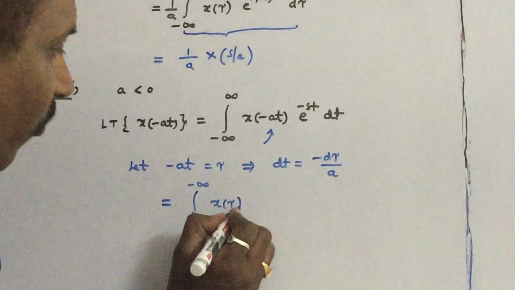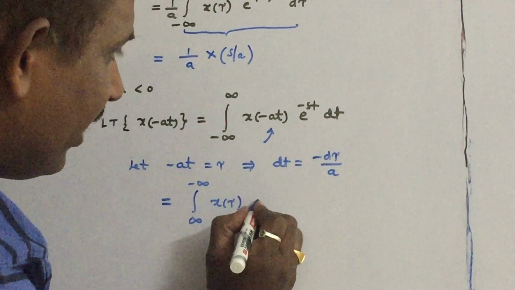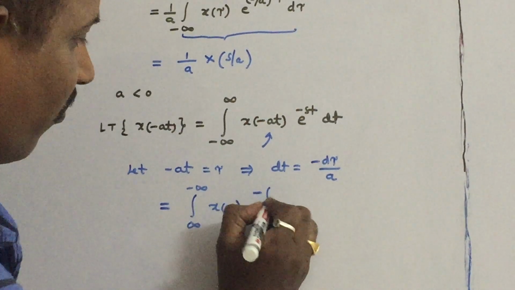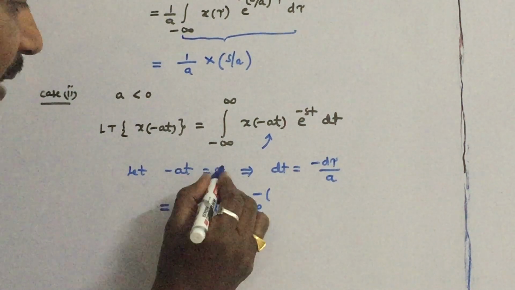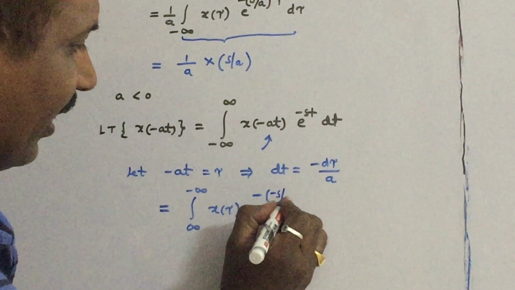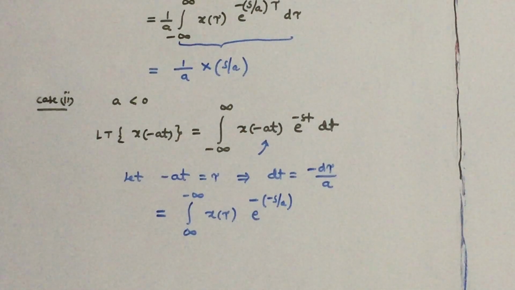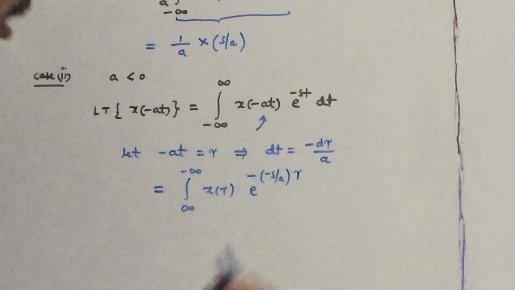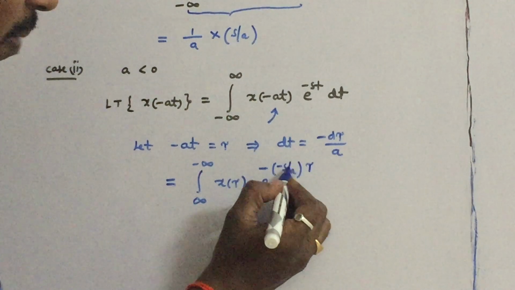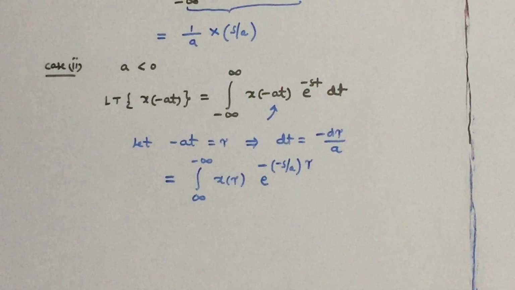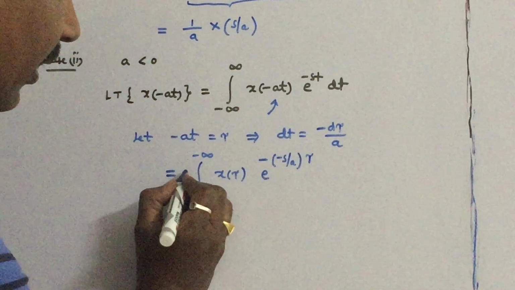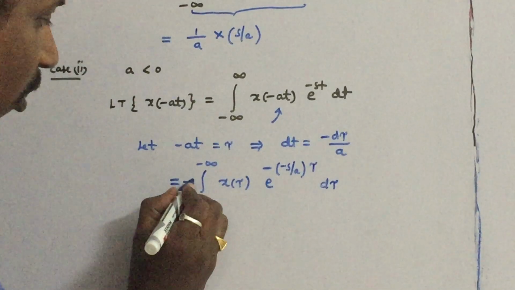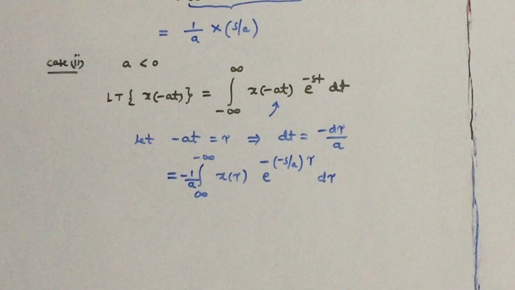X of tau, and this is written as e power of minus s by a into tau, since t is replaced by minus tau by a, into dt, which is minus d tau by a, with minus 1 by a outside.